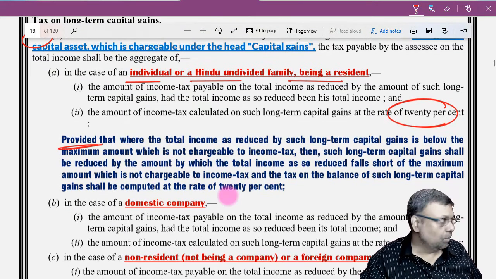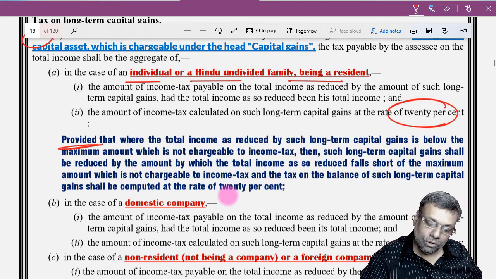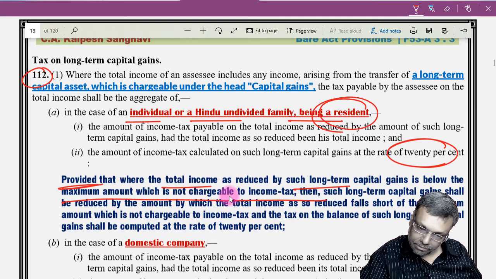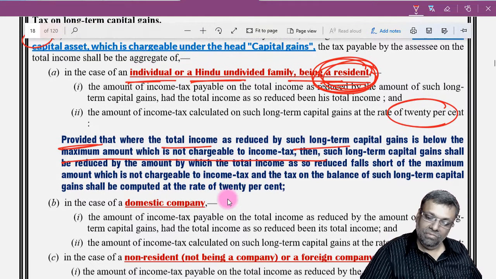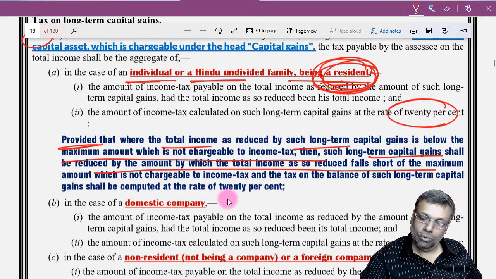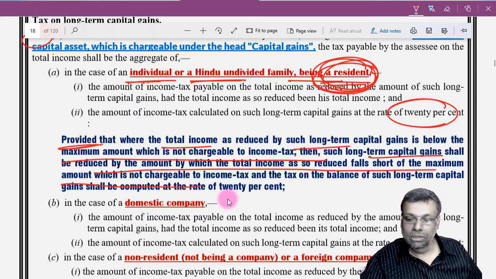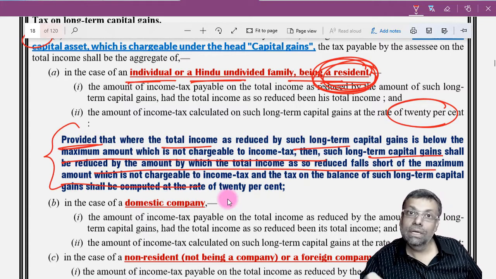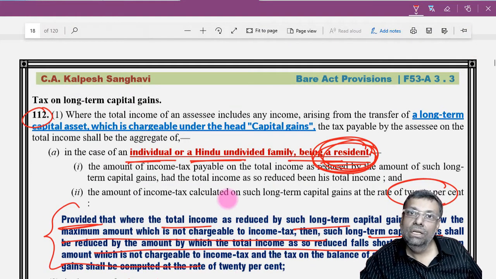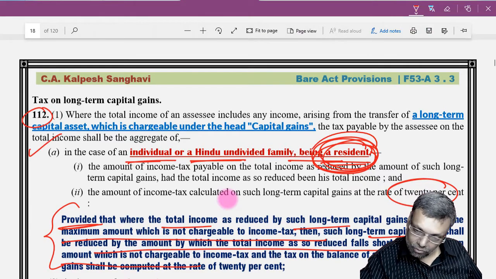And look at this particular provision. This particular provision where the total income reduced by long-term capital gains is below the maximum amount not chargeable to tax. Okay, so this is only for that resident person. See, this is only for that individual HUF resident. Okay, then such long-term capital gains shall be reduced by the amount of the total income which falls short of the basic exemption limit. Okay, so this is the provision which allows the special rate income to be adjusted against unused basic exemption limit, but this is again only for resident person.